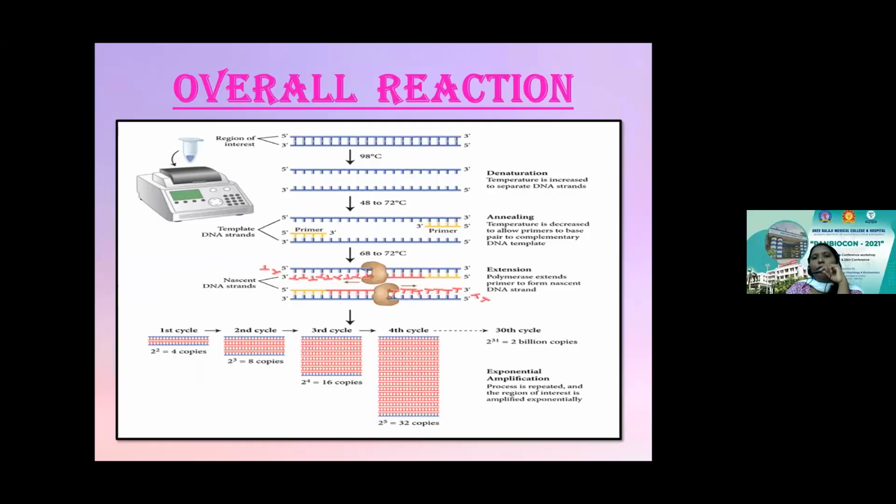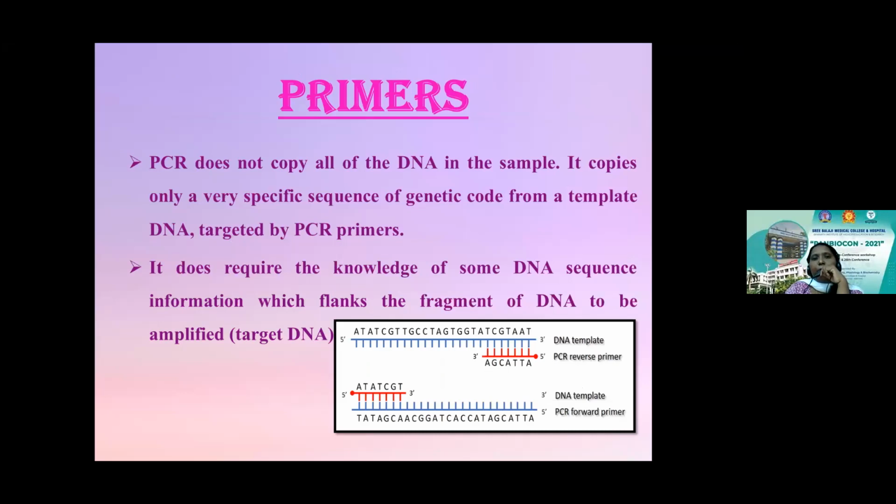And this is the overall reaction of the PCR. So PCR involves the denaturation, annealing, extension. So these are the three main things that happen inside the machine. Denaturation is nothing but the temperature is increased to separate the DNA strands, wherein in annealing, the temperature is decreased to allow the primers to base pair to the complementary DNA template. In extension, polymerase extends the primer to form the nascent DNA strand. So it is exponentially amplified, where you can calculate the copies generated by the formula 2 to the power n, where n denotes the number of cycles. So this is the overall reaction that happens inside the thermocycler.